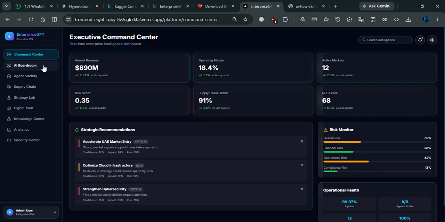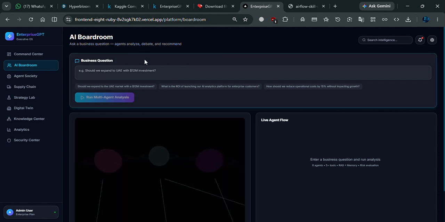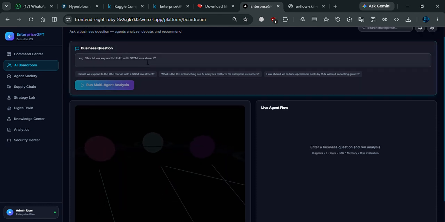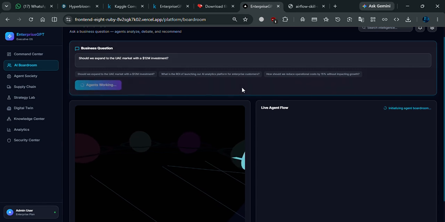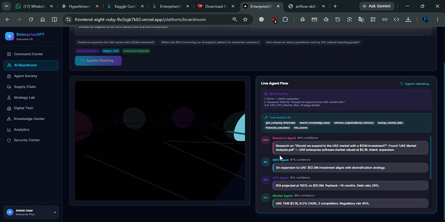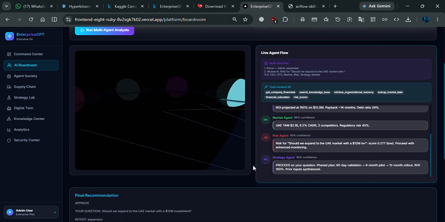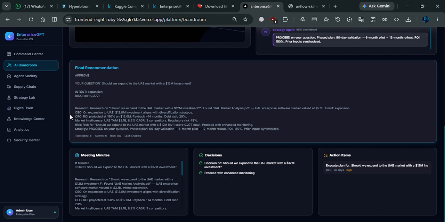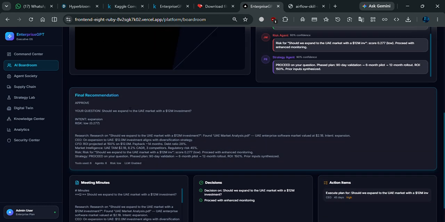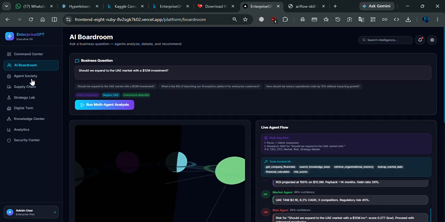The next screen is our AI boardroom. In this place, strategic decisions are actually made. The user submits a business question, like should we enter the market. It goes to the AI agents. Look, they are all talking to each other, and the final recommendation was to proceed with expansion to the UAE, a 12 million investment aligned with the diversification strategy. Then it takes the decision by itself and tells you what outcome you will get. So that's the main page of our application.